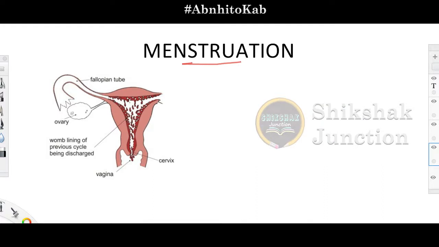So what will happen, first of all you have to go over your old lectures and understand one thing: when a girl child is born, what happens is within the ovary the particular child has approximately thousands of immature follicles or immature eggs that are known as the follicles, and by the age of puberty these immature follicles become mature to release ovum